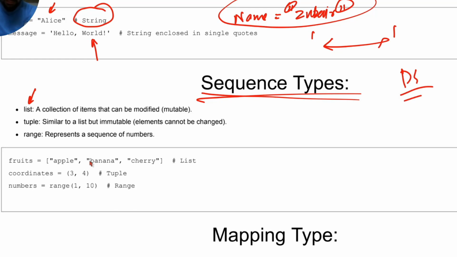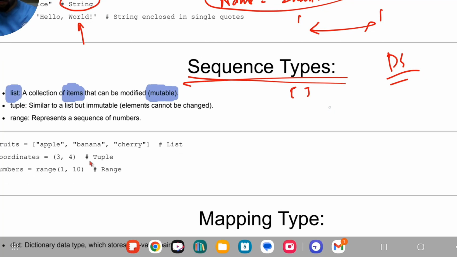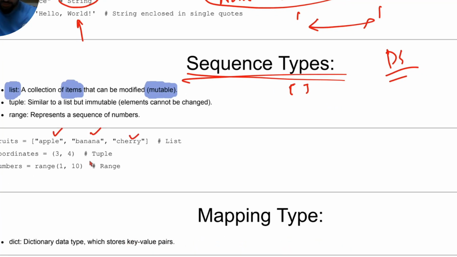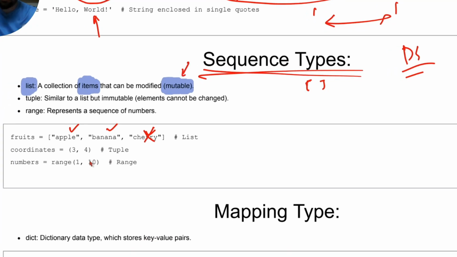A list is nothing but a collection of items. And here I have mentioned the word mutable. Mutable means you can change it. A list is defined by square braces. For example, a list of fruits: apple, banana, cherry. Then you can replace this cherry, you can put some other thing in there. If something is changeable, we call it mutable. You can reassign the values. For example, if you write a is equal to 10, then you write a is equal to 11, this was mutable. Some things are immutable. So a list is just a collection of items which are mutable.